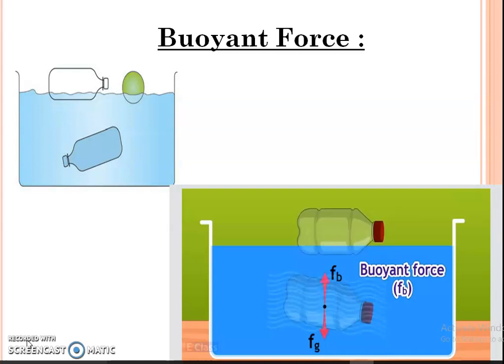This means the force due to gravity acting downwards, that is Fg, must have been balanced by an opposing force in the upward direction, Fb, on the bottle filled with water. This force must have originated from the water surrounding the bottle. The upward force acting on an object in water or other fluid or gas is called the buoyant force, that is Fb.